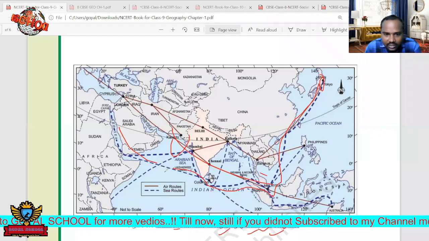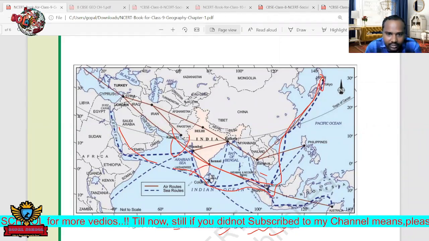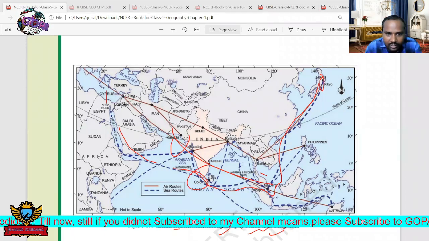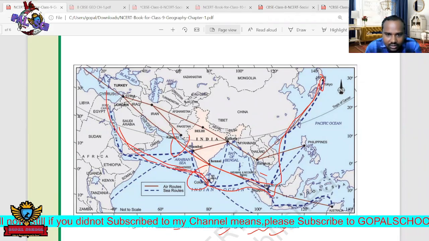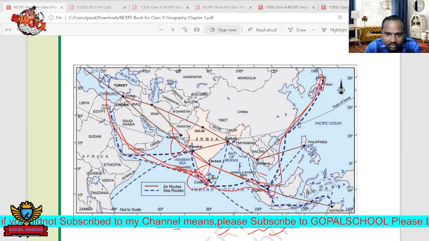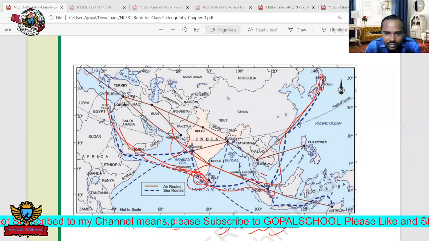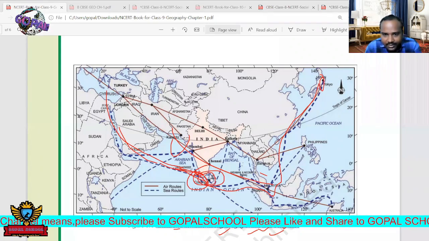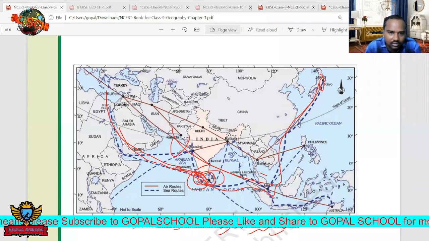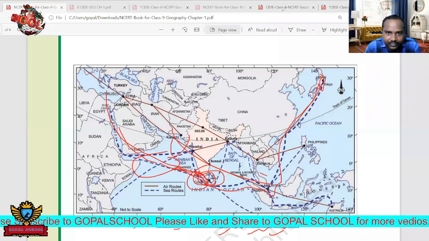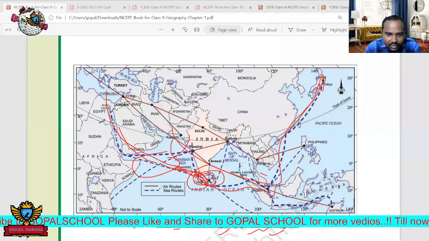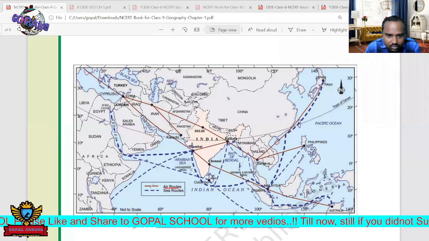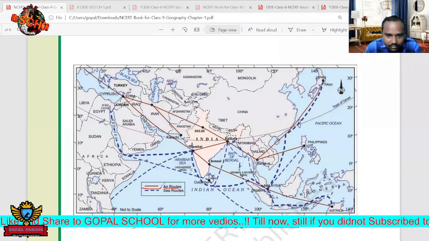That's why there is a lot of scope for the development of India, because India is present in the middle. While the trade is going on, they must reach and pass through India. So there is a lot of scope for development of commerce and business centers, mainly in the oceans. If you see here the trade links around India, the air routes are indicated by this red color.